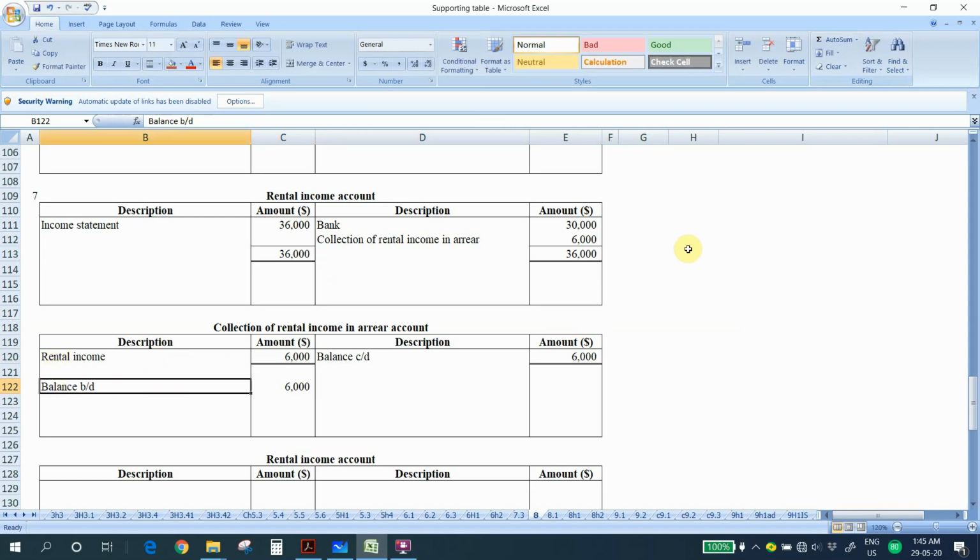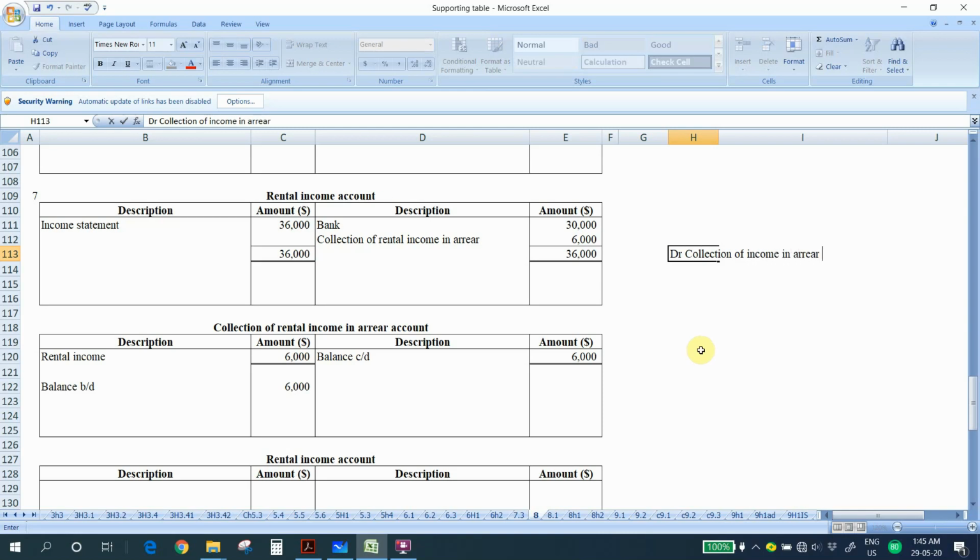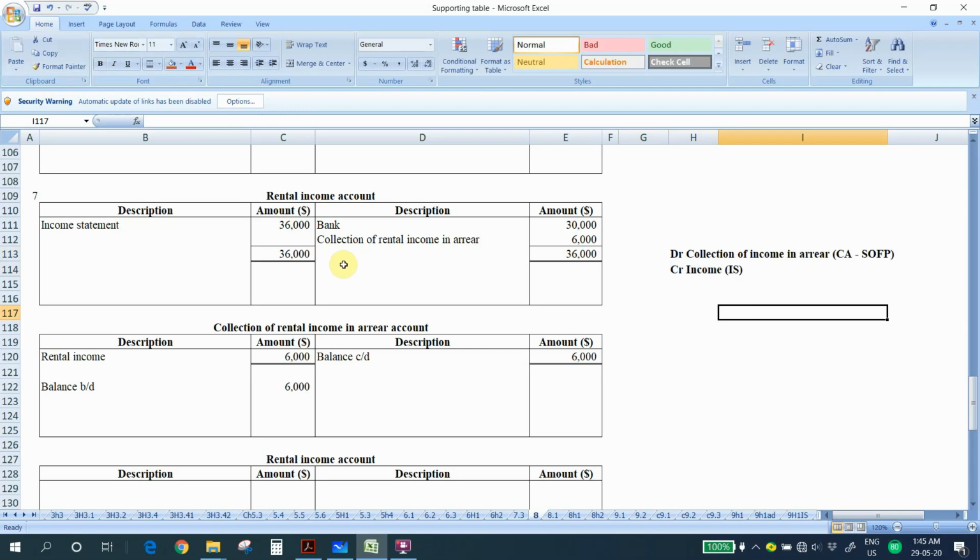So let's indicate what is the double entry when you have a collection of income in arrear. So we debit the collection of income in arrear. This is your current asset under statement of financial position. And then we credit the income account, and this income account is under income statement. So this is the double entry when we record collection of income in arrear.